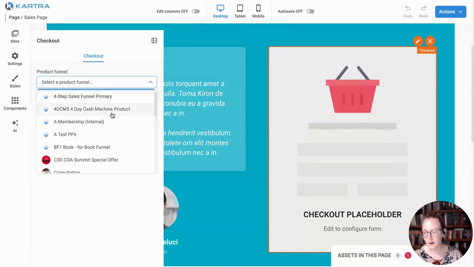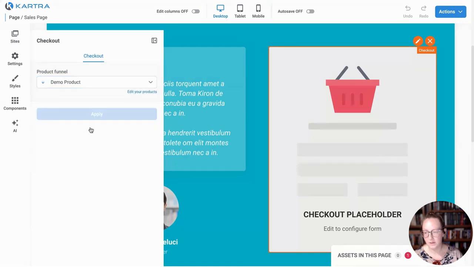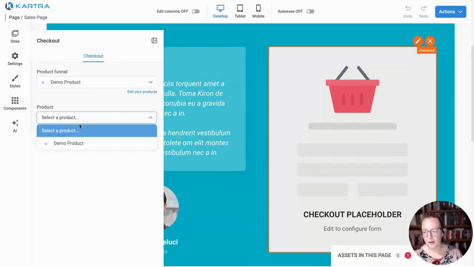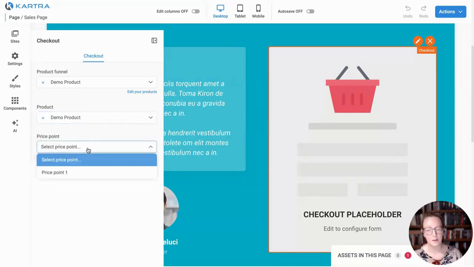So we want to look for, we called it demo product. So this is going to always reflect the internal name here. So keep that in mind. You've got that internal name versus the official name. The internal name is these here. So then we're going to choose our product. We only have the one, the main product. So we'll just pick that. Again, we only had one price point. So we're going to select our price point.